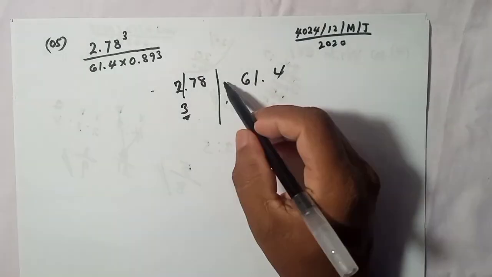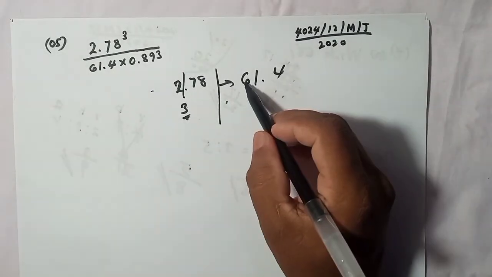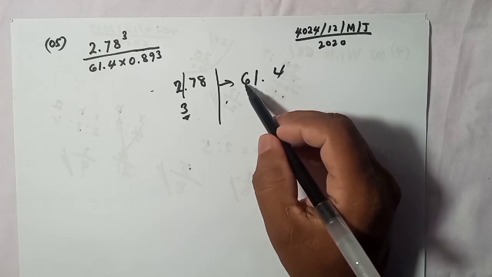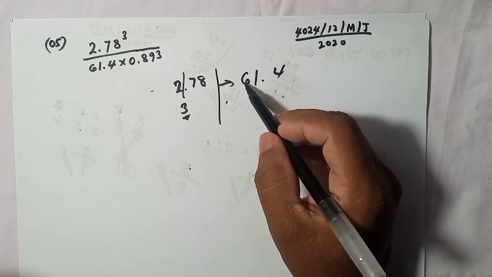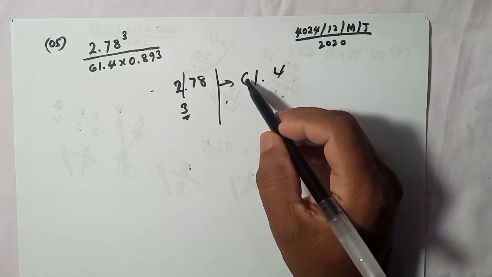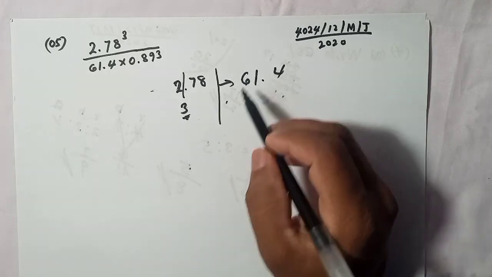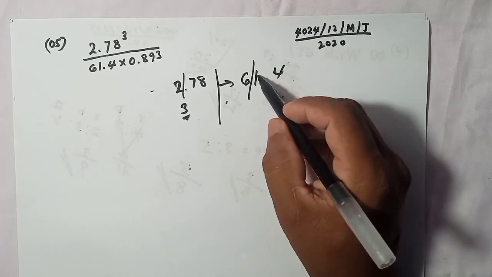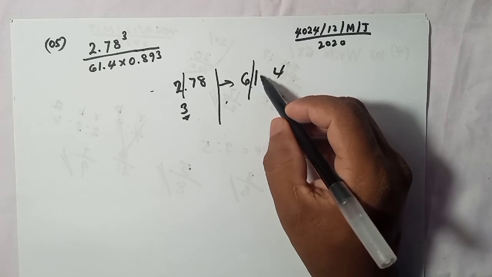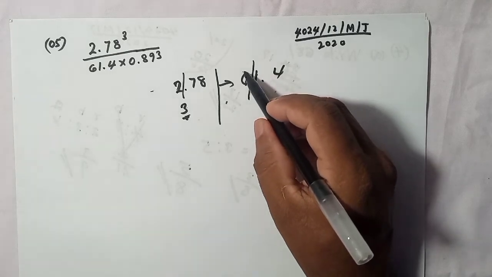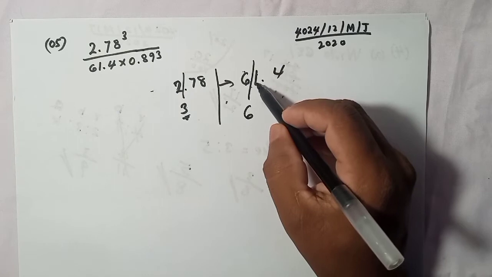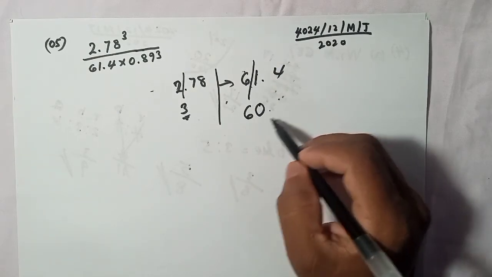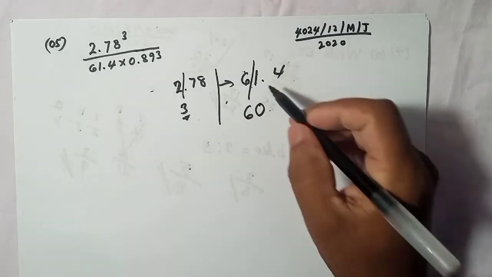Then the next one, 61.4. Again think this way: when you go from here, we meet the first number except 0, from 1 to 9. So digits 1 to 9 except 0, so 6 is the first one, so that's why this is the first significant figure. So we consider the next one, this one. This is lower than 5, so we don't add anything here, it will become 6, and this will become 0.